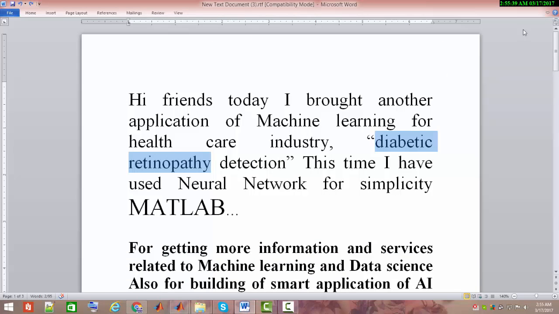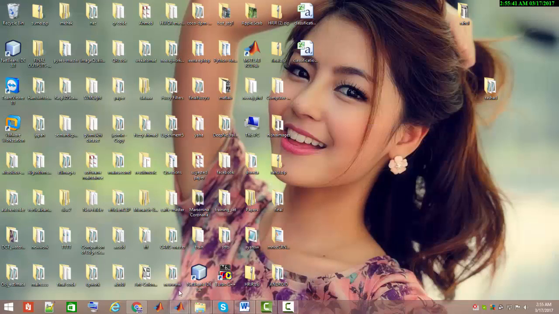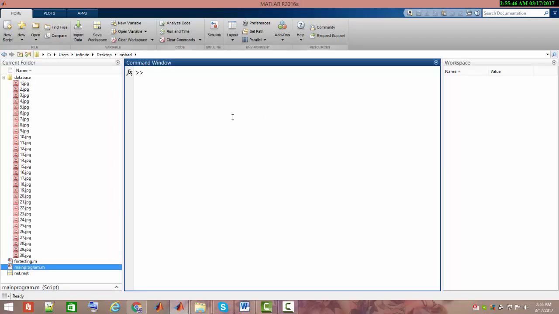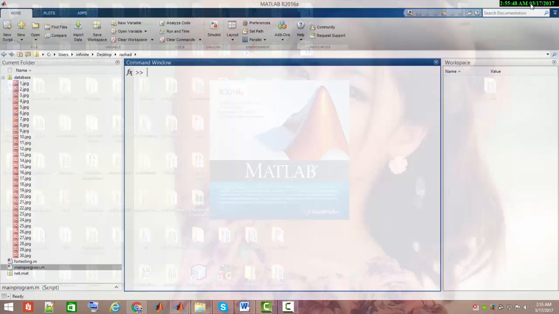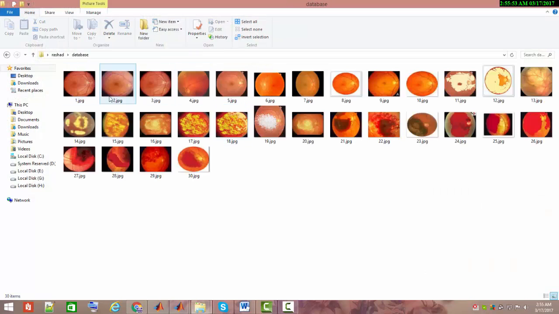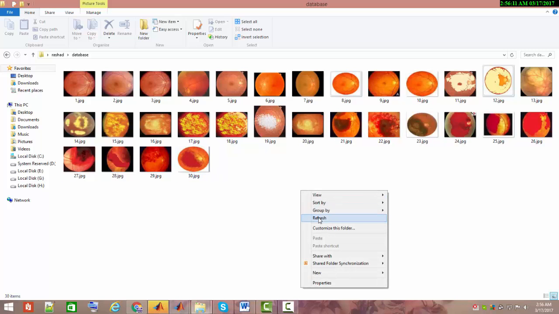So here I switch to my implementation. I've done this on MATLAB. As I have already told you, let me show you the database first. Here I have taken some sample cases: a few eyes which don't suffer from diabetic retinopathy, up to 12, and the rest, 12 to 24, are eyes suffering from diabetic retinopathy. A few of the cases I am using only for testing purposes.